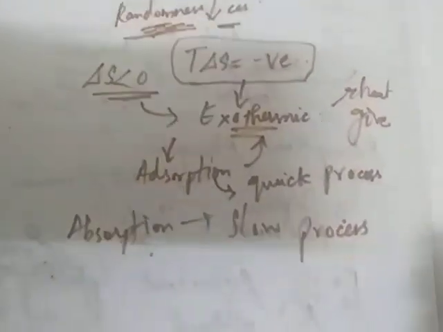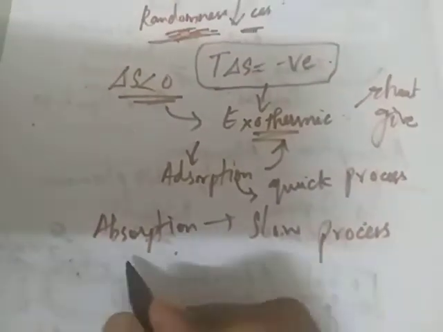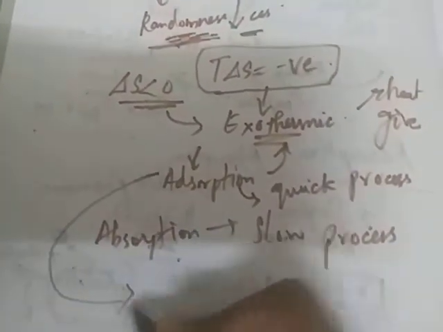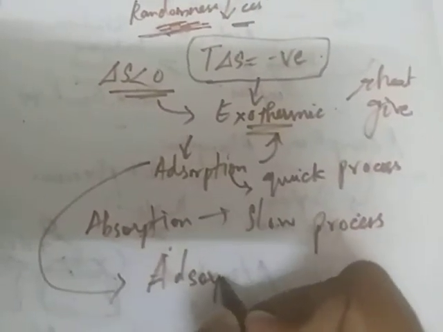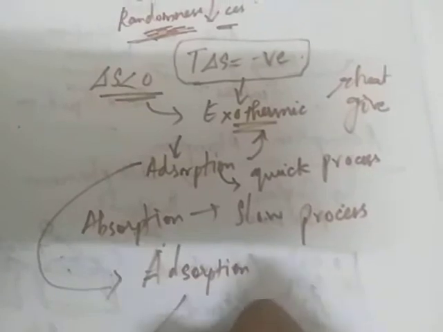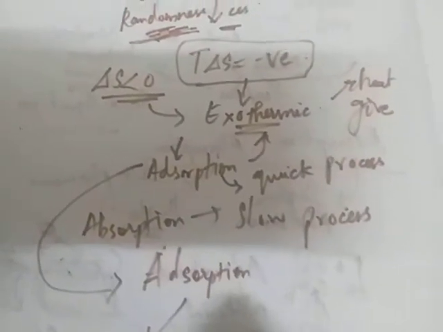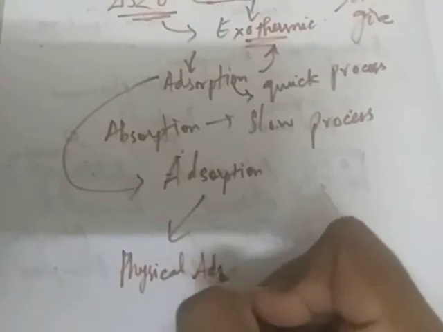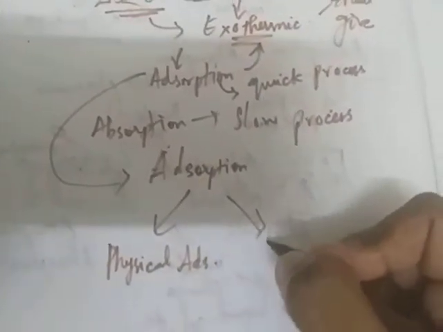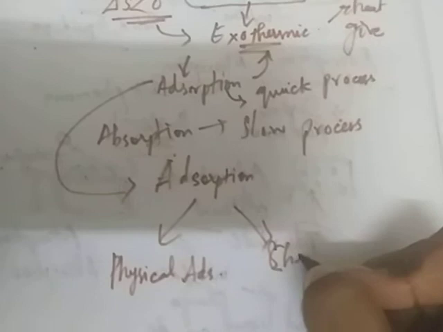Now there are types of adsorption. What are the types of adsorption? Adsorption has two types. The first type is called physical adsorption. The second type is called chemical adsorption.